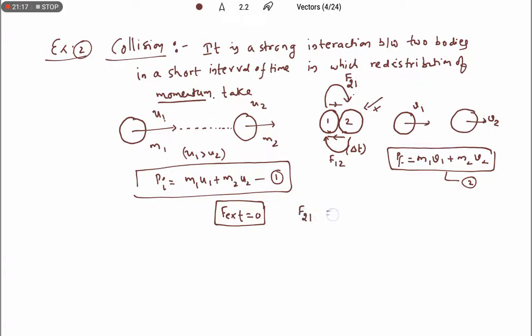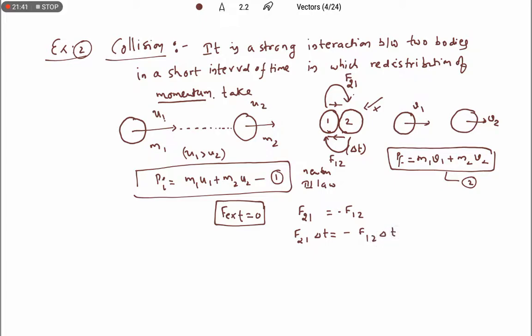F21 is equal to F12, but with a minus sign, action and reaction. This is according to Newton's third law.